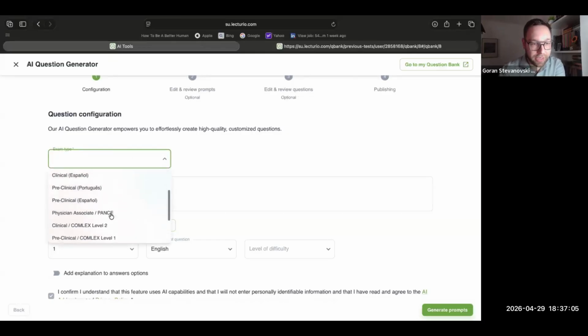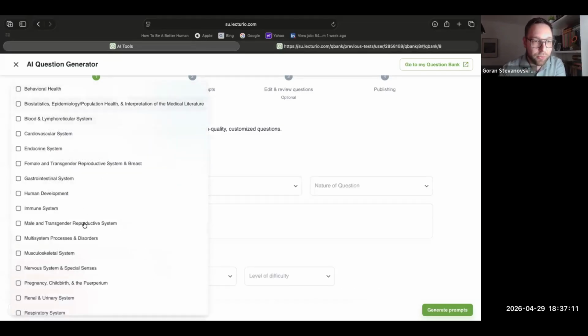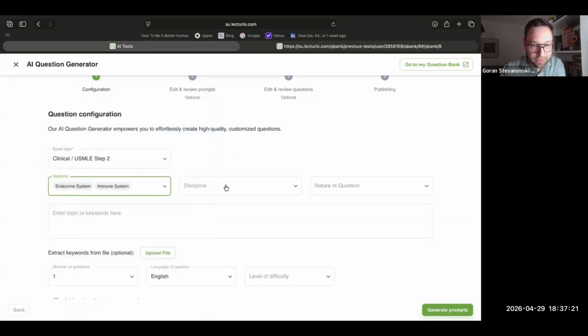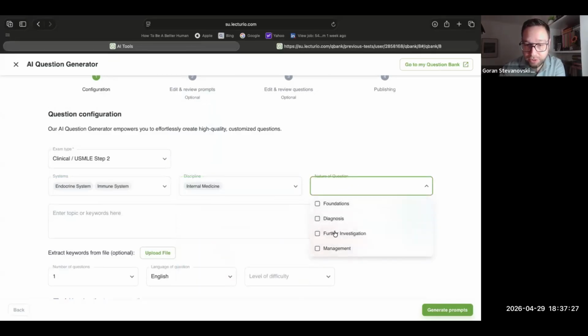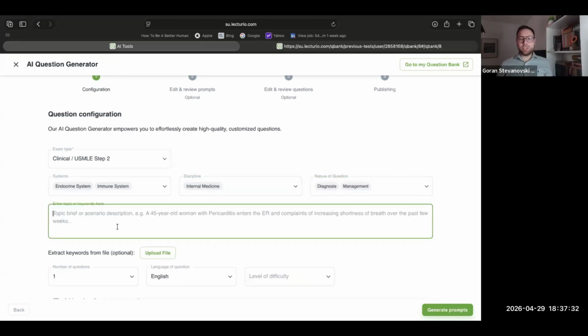So in here we have, again, different exam types. We started with Step 1, so maybe let's do that. We have the systems. Let's do immune system, for example. And you could do more. It could be immune system and endocrine system, and we could look at autoimmune diseases. The discipline could be internal medicine. We have the nature of questions. Let's do diagnosis and management. You can pick more. And you add keywords here, just like you do with any other AI. In this case, let's look at autoimmune diseases of the thyroid.